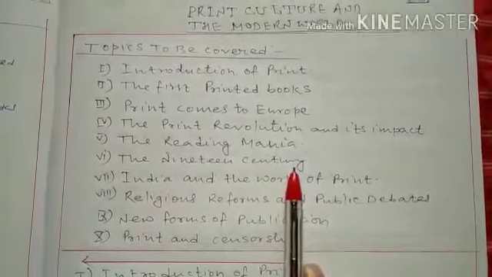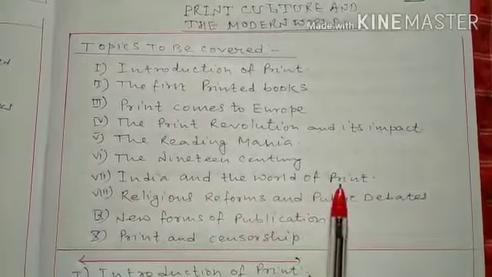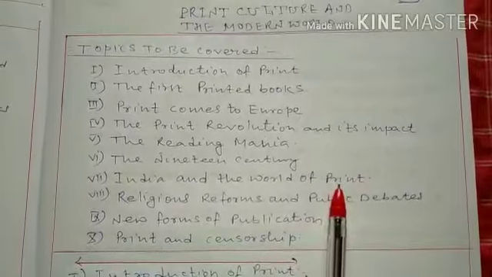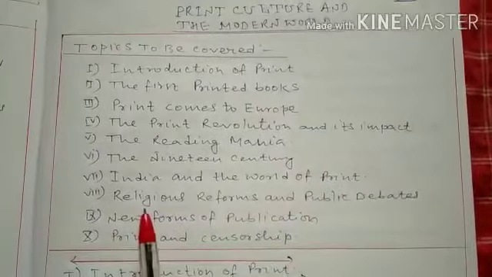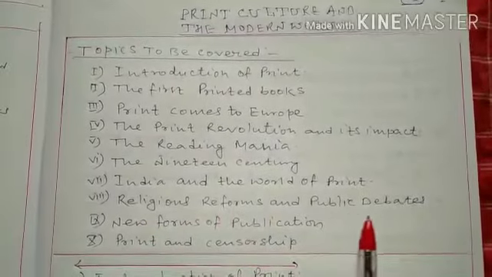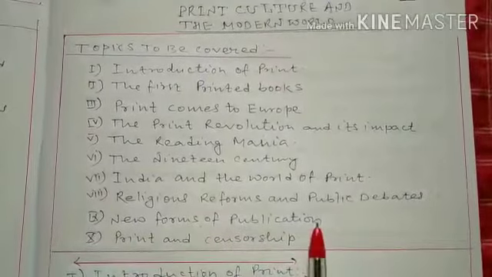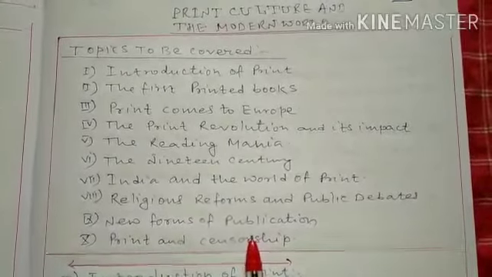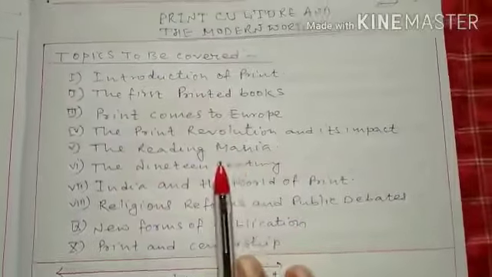The 19th century and India and the world of print. Here we will have a brief introduction how print traveled to India from China, Europe, Japan, the following countries. The next topic we will cover in this lesson is religious reforms and public debates, and new forms of publication. At the last, print and censorships. So we are going to finish this chapter in 12 points. So these are the points that we will cover in this chapter.